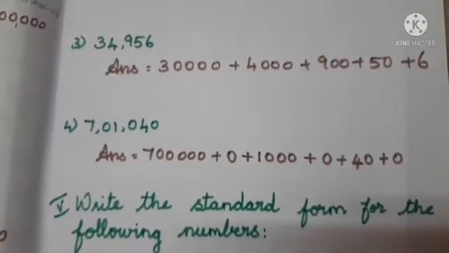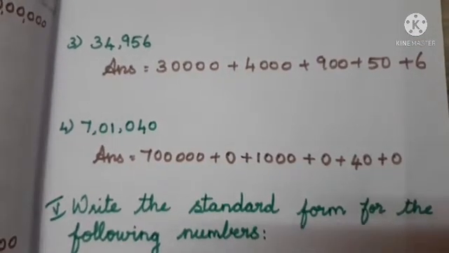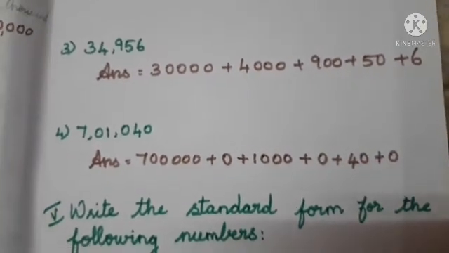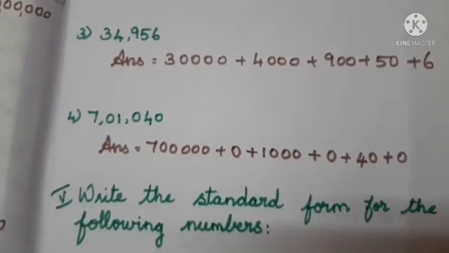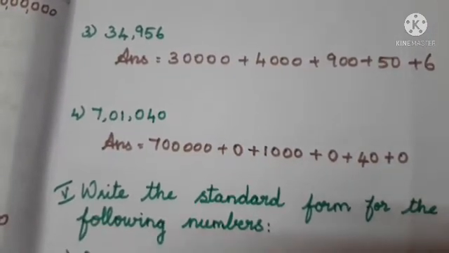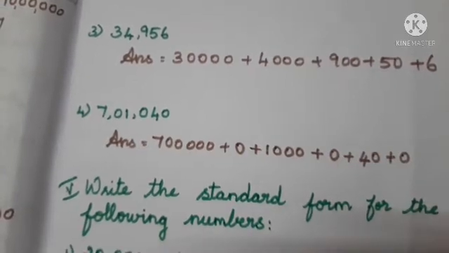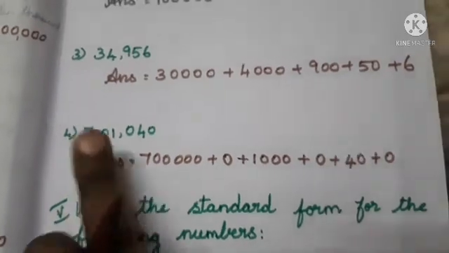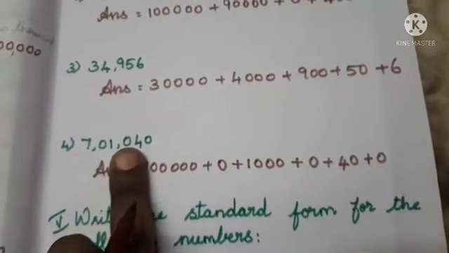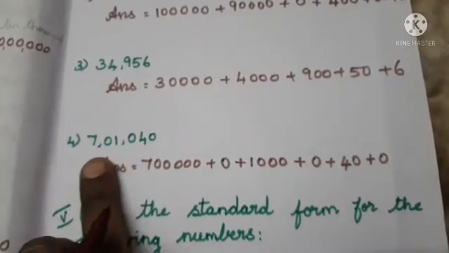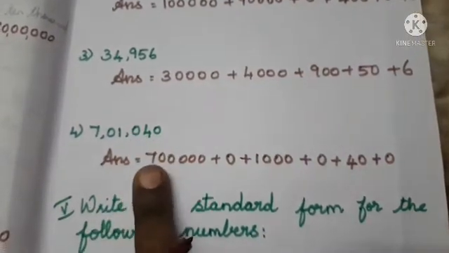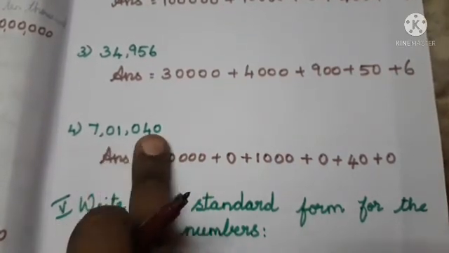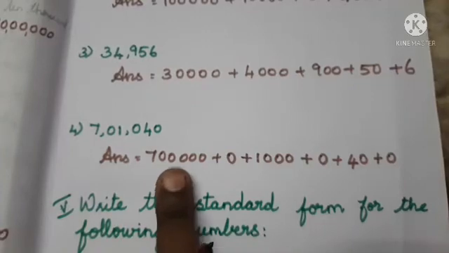So Roman number 5 is: write the standard form for the following numbers. So standard form means it is opposite to the expanded form. Okay, it is opposite to what, ma? Expanded form. Standard form of the number means it is the opposite to the expanded form. So look at the last Roman number. Here they gave the standard form, and we wrote the expanded form for that particular number, isn't it?